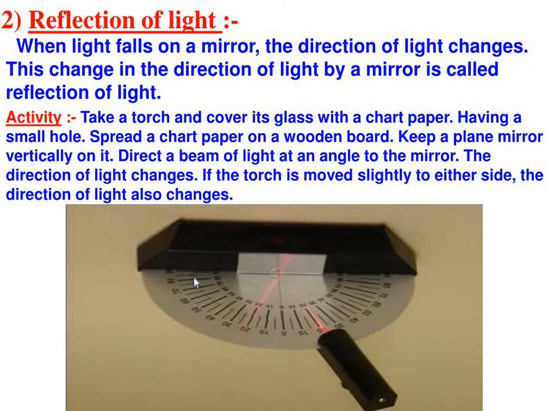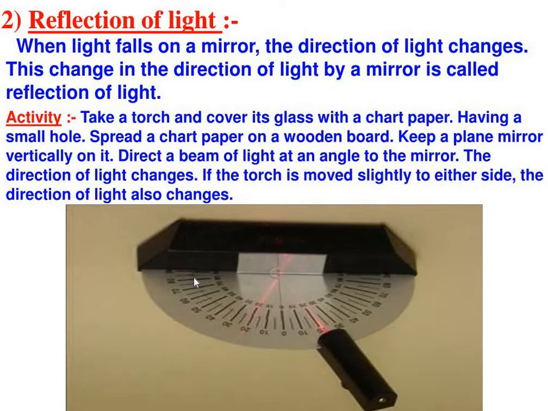So, for this, we go for one activity. Take a torch and cover its glass with a chart paper having a small hole. Spread a chart paper on a wooden board. Keep a plane mirror vertical on it. Direct a beam of light at an angle to the mirror. The direction of light changes if the torch is moved slightly to either side. The direction of reflected light also changes, as you can see here on the screen.